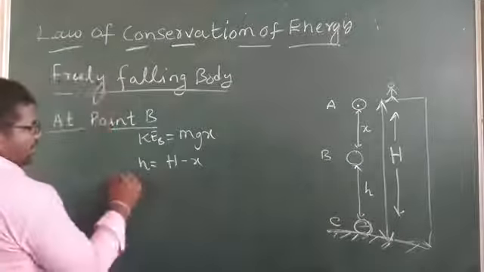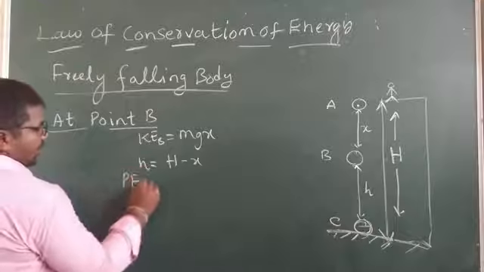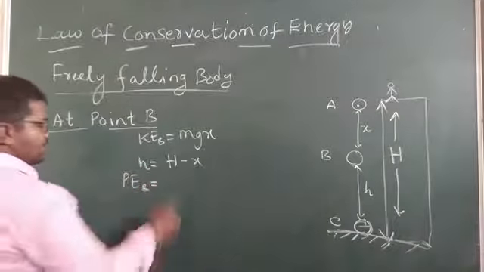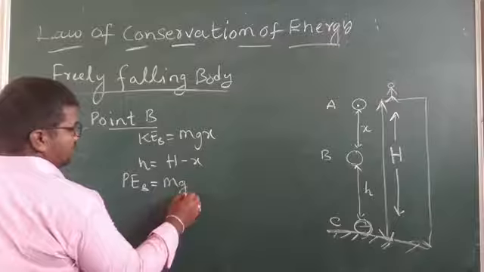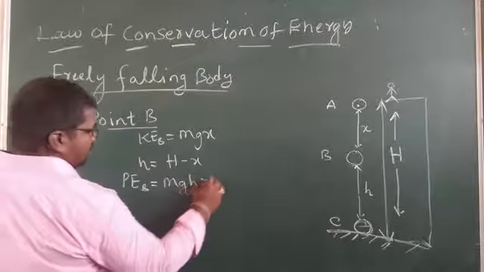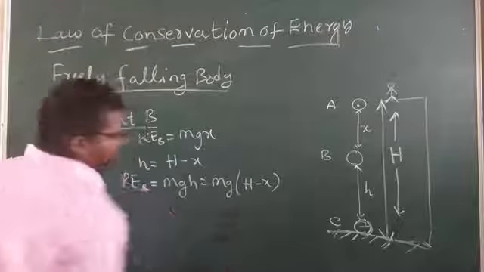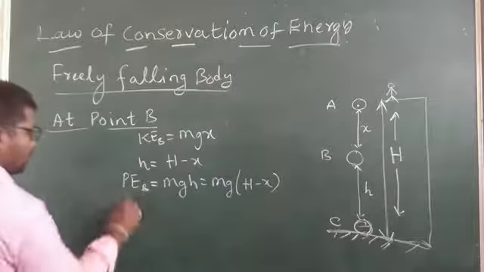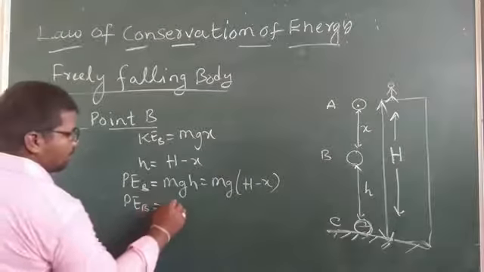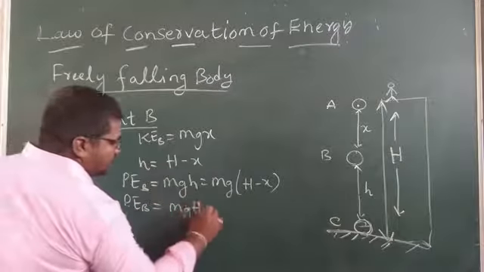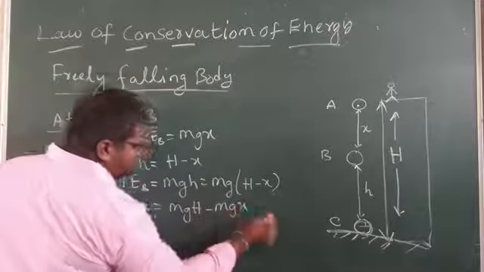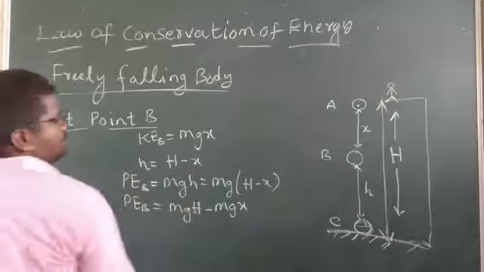Understand? Then potential energy at B. Potential energy at B is equal to mg into h, mg into (H minus x). Potential energy at point B is equal to mgH minus mgx. Okay. Understand?